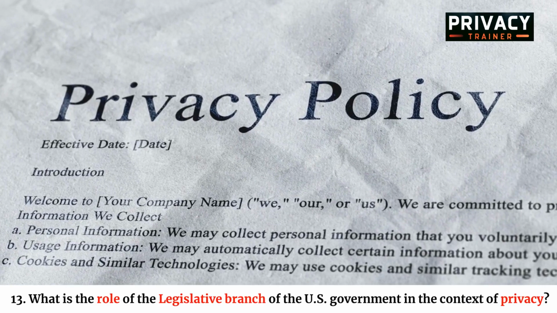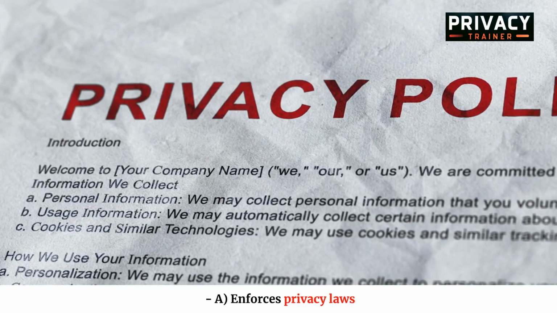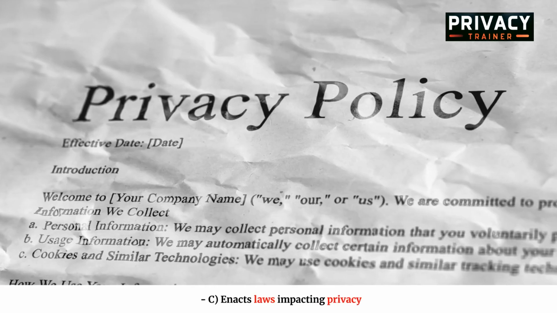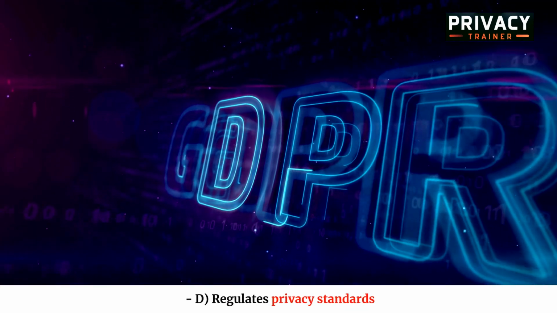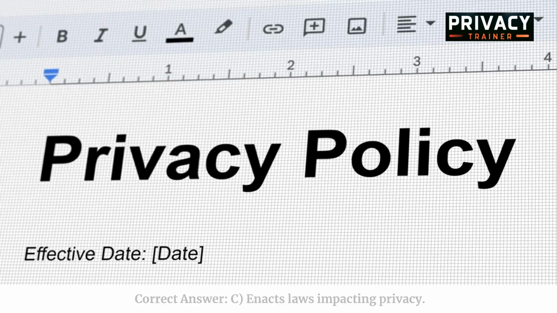13. What is the role of the legislative branch of the U.S. government in the context of privacy? A. Enforces privacy laws. B. Interprets privacy laws. C. Enacts laws impacting privacy. D. Regulates privacy standards. Correct answer: C. Enacts laws impacting privacy.